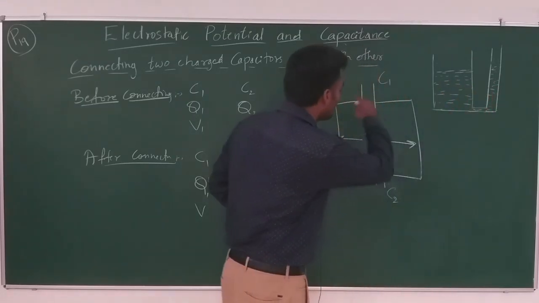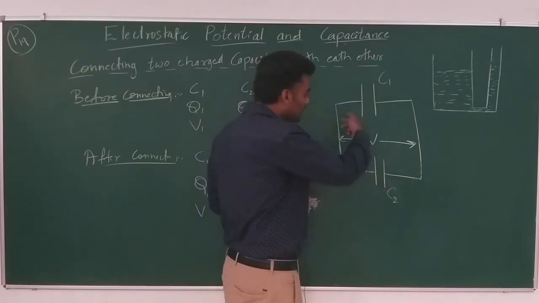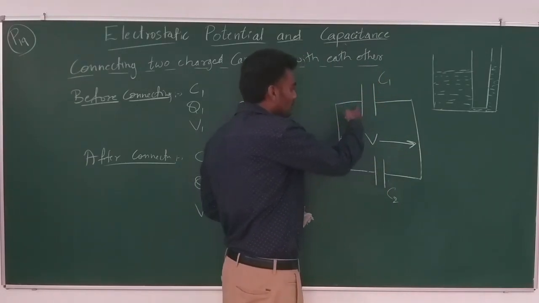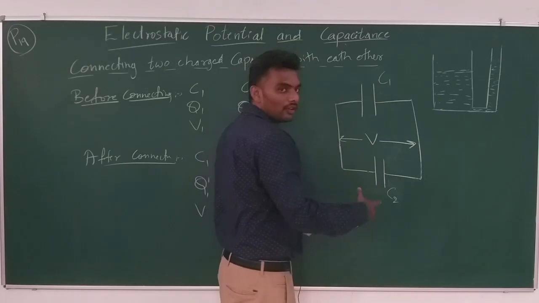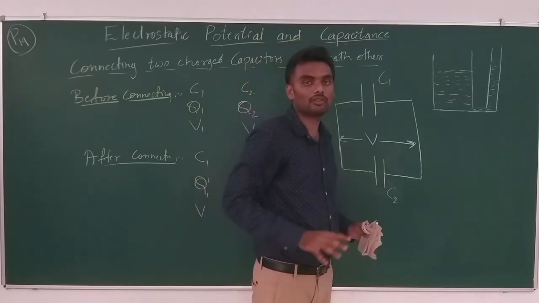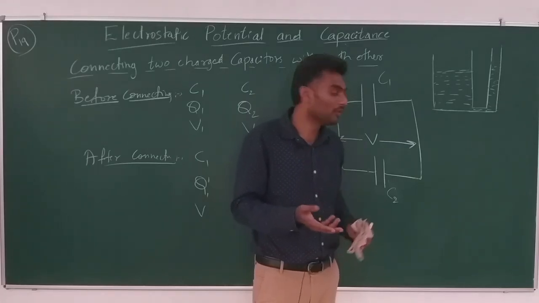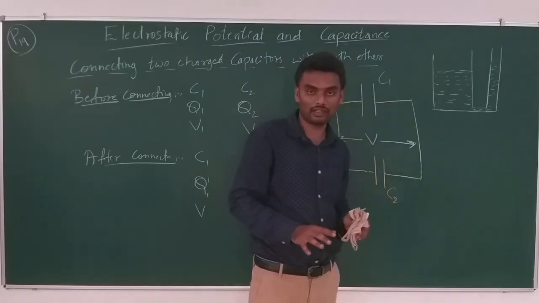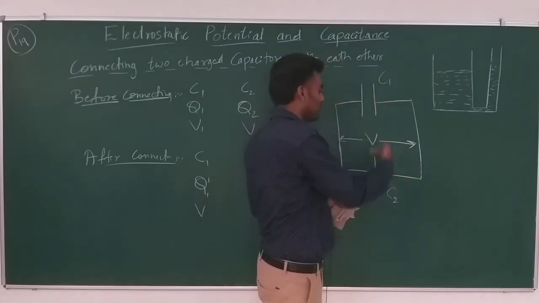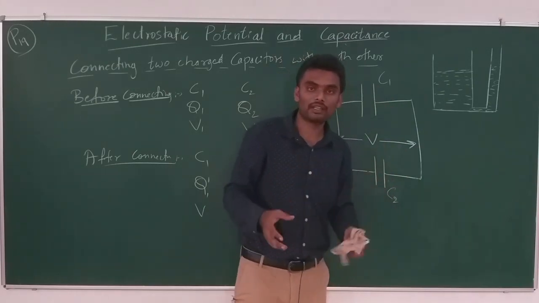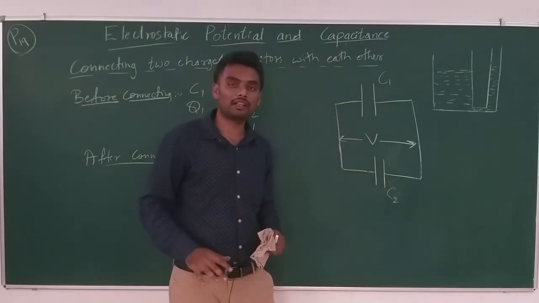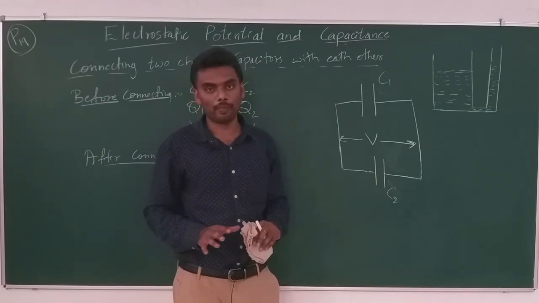In the same way, because there is no leakage of charge, it is just flowing from this to this, the net amount of charge from C1 and C2 before connecting them with each other and after connecting them will remain the same.